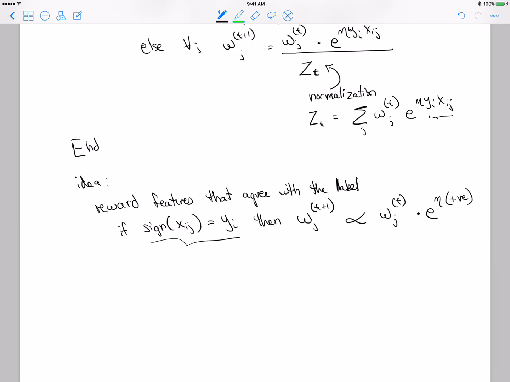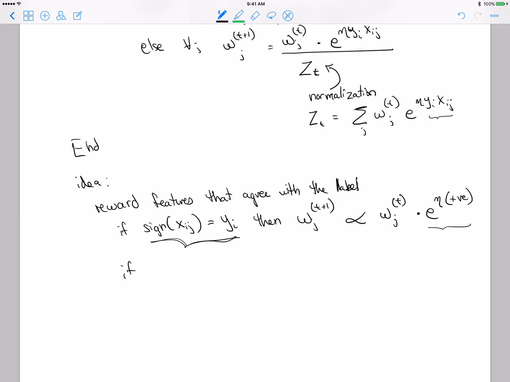So you've multiplied wjt by something that's bigger than 1, which means you've increased the weight for the next time. Because the sign of xij agreed with y, you've increased its weight.